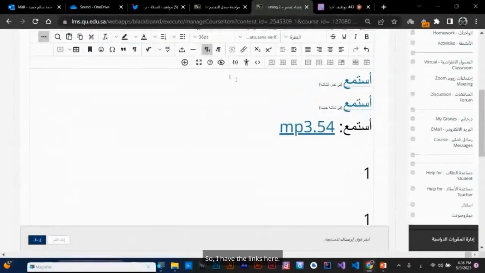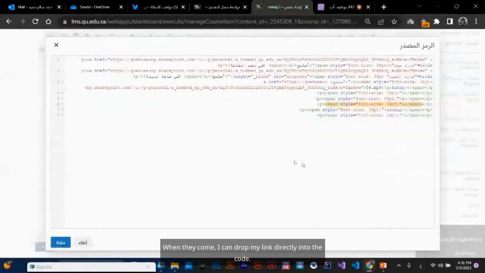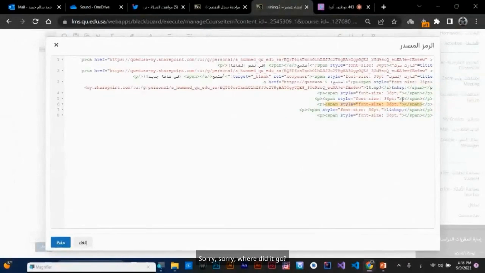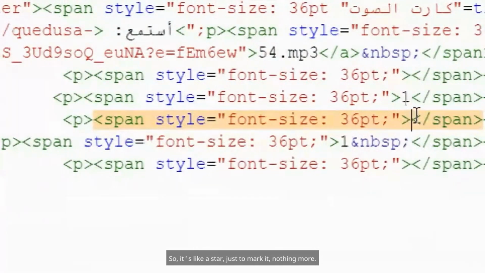All right, great. So I have the links here. When they come, I can drop my link directly into the code. Sorry, where did it go? Okay, I clicked on this. I can drop it right into the programming code and ignore everything else. Just save it like this. It placed my code in the source and I'm using this as a marker just to distinguish it. So it's like a star just to mark it, nothing more. Not more than that. Okay, very nice.